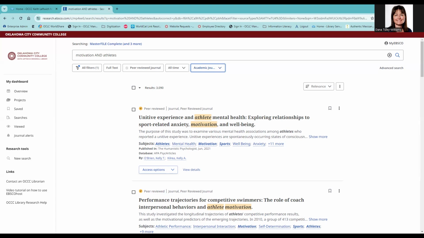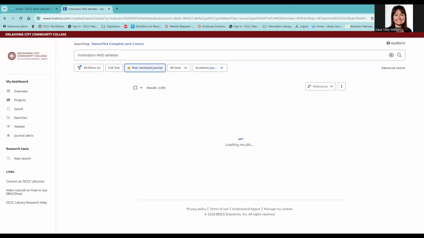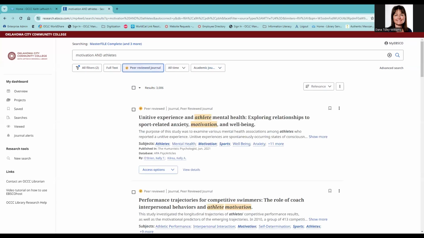If your professor specifies that you are to use peer-reviewed sources, select the peer-reviewed journal limiter at the top. Note that this limits results to items published in peer-reviewed journals. Occasionally, there are articles in peer-reviewed journals that are not peer-reviewed articles. For example, a letter to the editor, an opinion piece, or a book review. You'll want to review your articles to ensure they contain original research and the article is actually peer-reviewed.